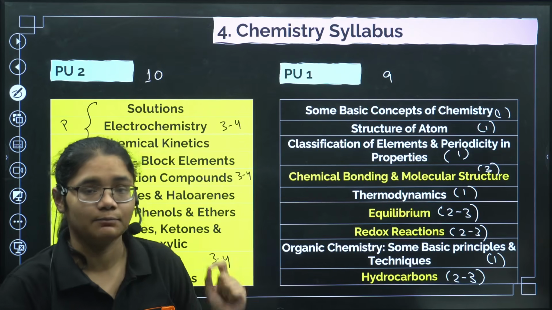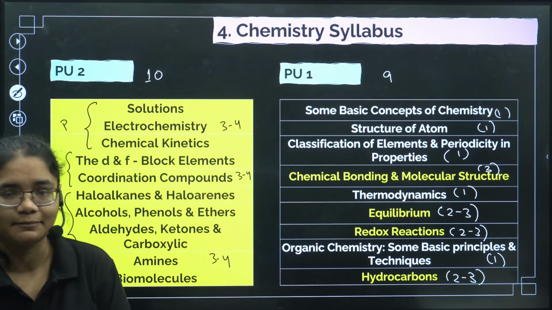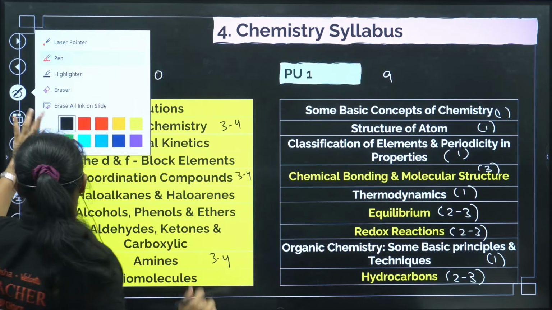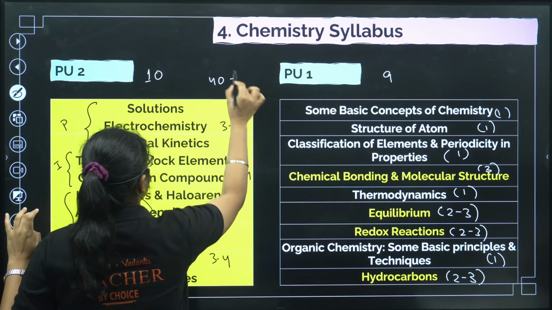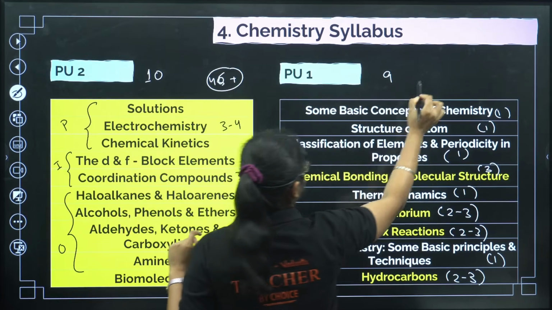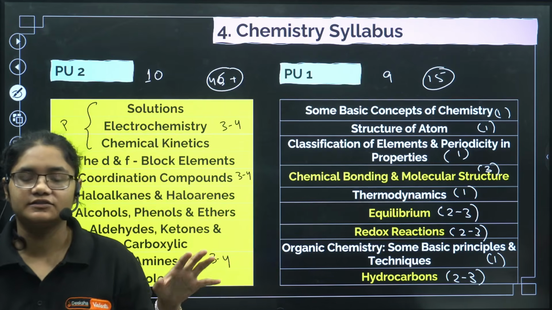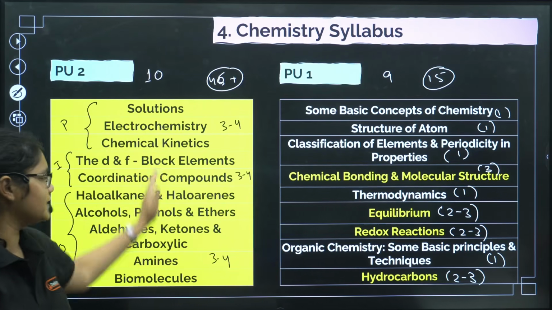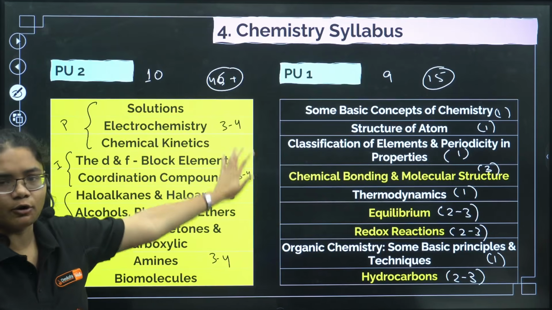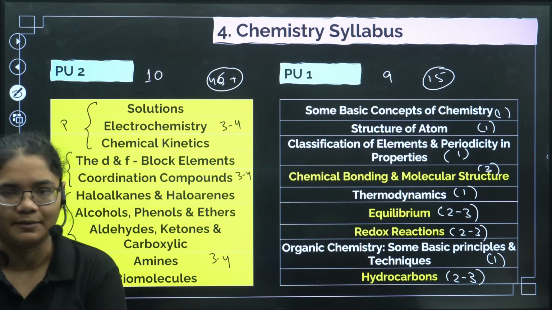So it is very, very important that PU2, so in each paper, as I told you, 60 marks are there, right? In PU2 you will get 40 plus questions, almost 45 questions from PU2 and 15 questions from PU1. Okay, so like this the mark distribution is there. So 10 chapters, almost 4 questions each, 40 here, and for the 9 chapters, 1 or 2 questions you can easily expect from these chapters.